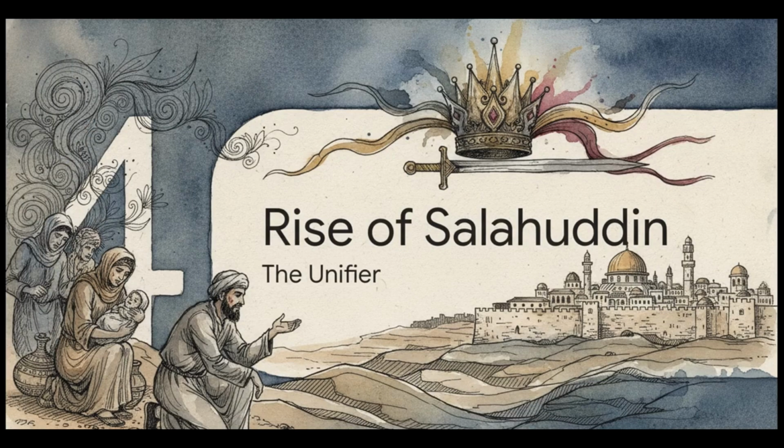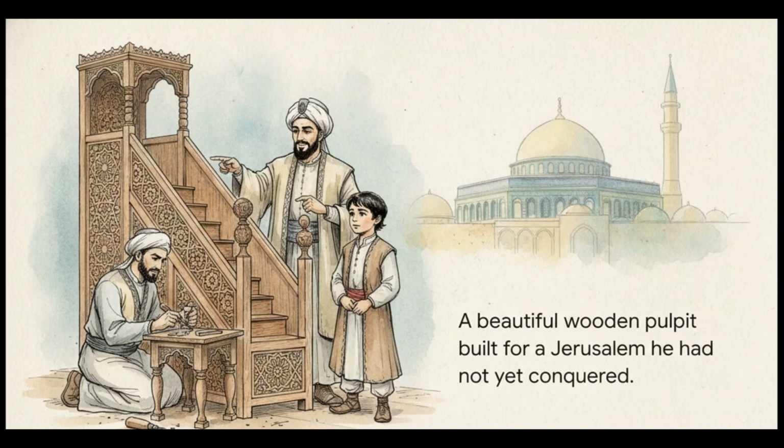Amidst all this internal terror, we enter Section 4, the rise of Salahuddin Ayyubi, the unifier. This source introduces Salahuddin so dramatically. He's born in exile, initially viewed as a literal curse by his own father, but destined to be a king. As he grew up, he was deeply influenced by the reigning sultan, Nur-ad-Din Zangi.